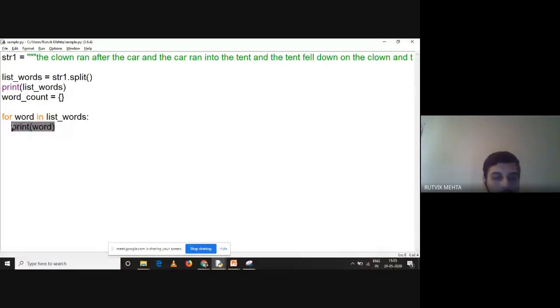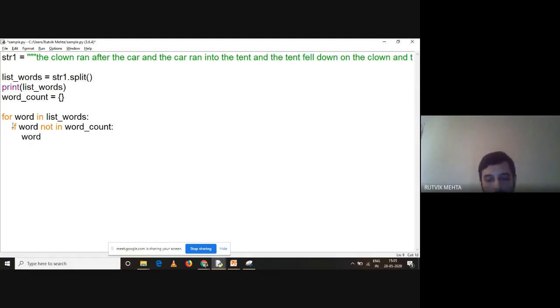So how can we make it? Very simple. If word not in what? A dictionary. What is our dictionary? Word count. If word is not present in word count, initialize the count by 1.